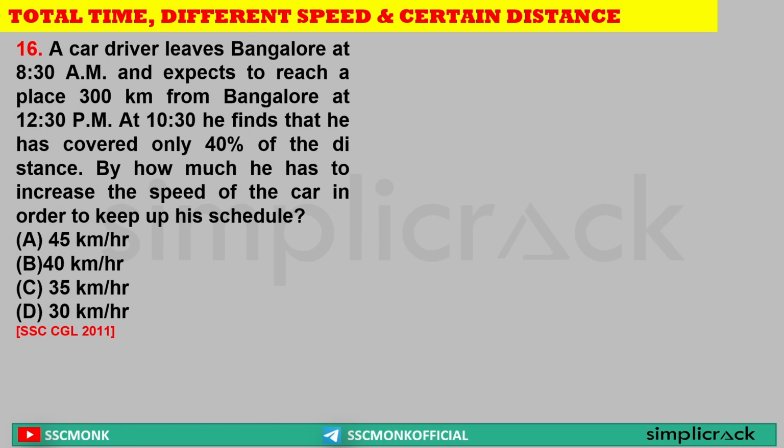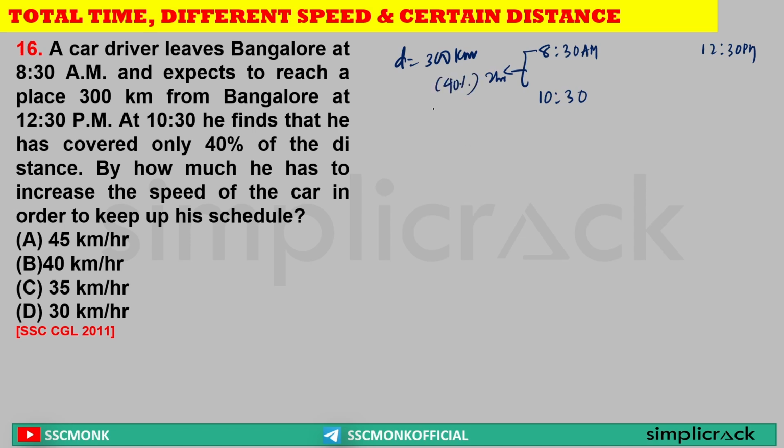A car driver leaves Bangalore at 8:30 am and expects to reach a place 300 kilometer from Bangalore at 12:30 pm. Okay. Sir, at 10:30 am, he finds that he has covered only 40% of the distance. Sir, total distance is 300 kilometers, started at 8:30 am, and he should reach by 12:30 pm. Clear? Now by 10:30, that means in 2 hours, he has covered how much distance?